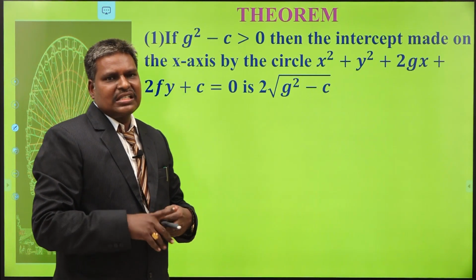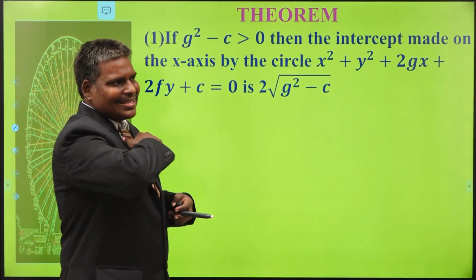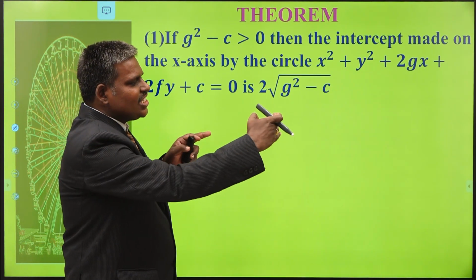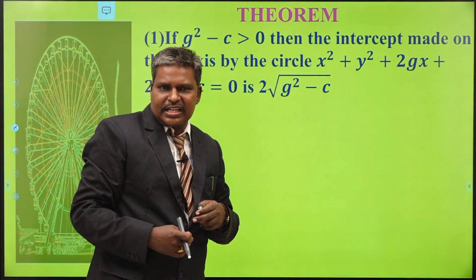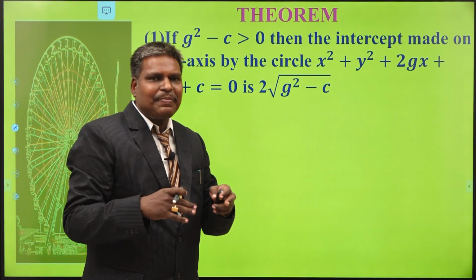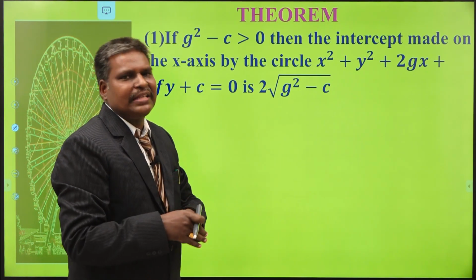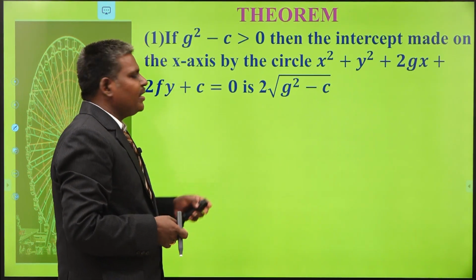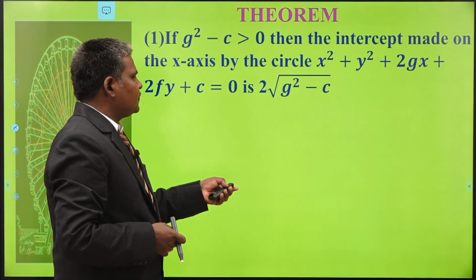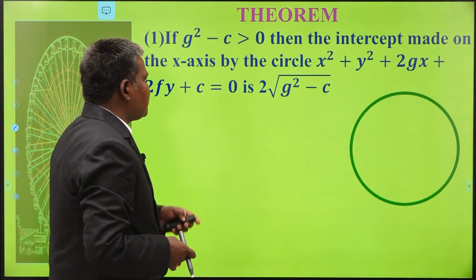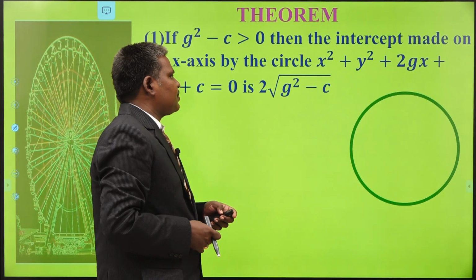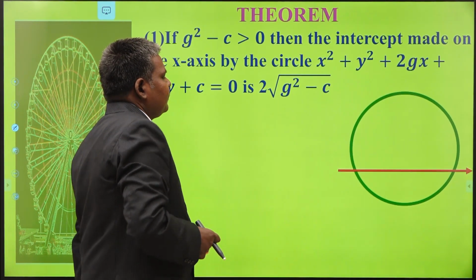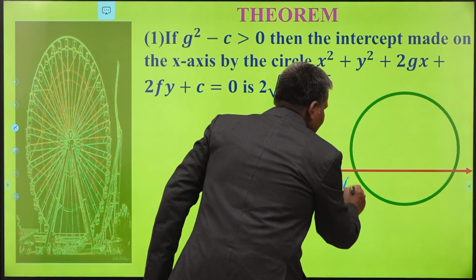Intercept means what? Some circle is there. The x-axis cuts your circle at 2 points. Then the distance between the 2 points of intersection is called the intercept of the circle made by that line. Here the line is the x-axis. See the figure. This is your standard equation of circle x square plus y square plus 2gx plus 2fy plus c equal to 0. This is your line. It intersects at this point, say (a, b).